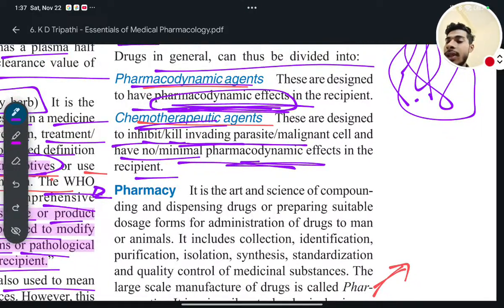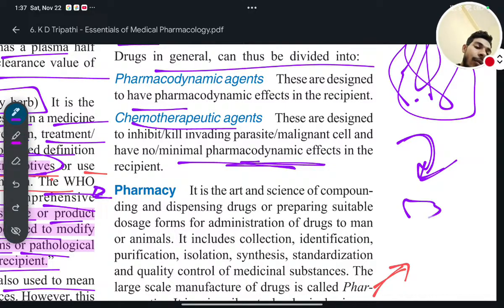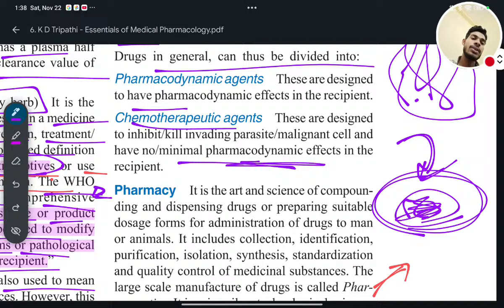So at that time you will take a chemotherapeutic agent. The chemotherapeutic agent will kill the microbial flora or whatever is present inside your gut. So when it kills all the bad microbes or pathogens, what will happen? Ultimately your body physiology will change and you will get better. Your diarrhea will automatically recover and you will be disease free. So this is the difference between a pharmacodynamic agent and a chemotherapeutic agent.